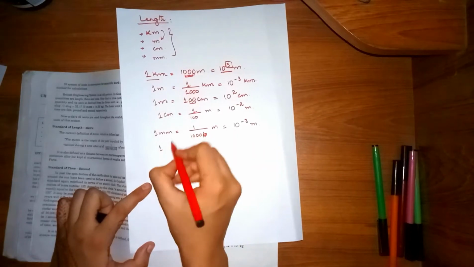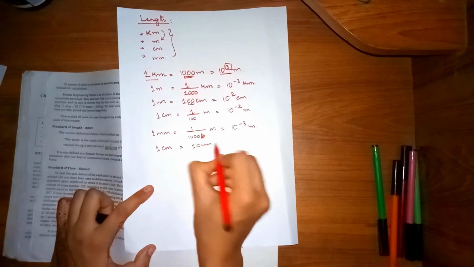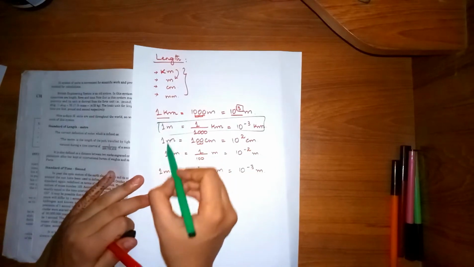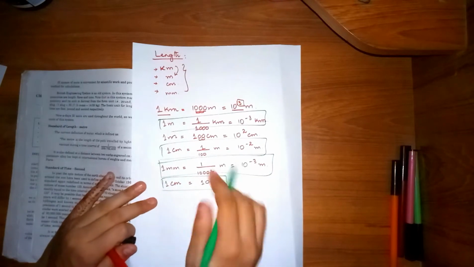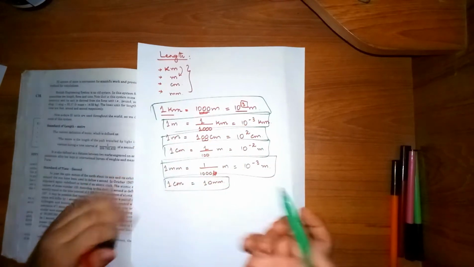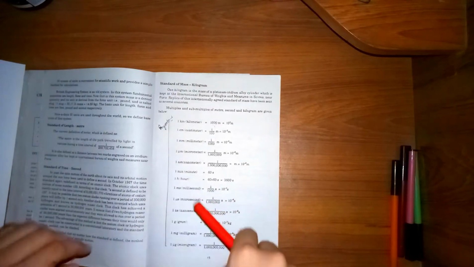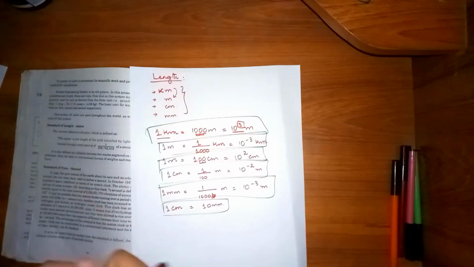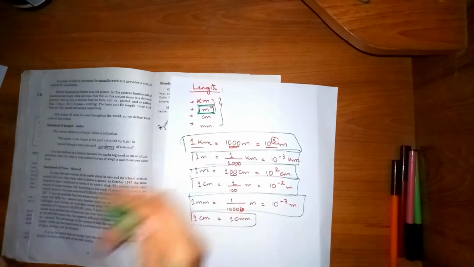And 1 centimeter is equal to 10 millimeter. So these are a few basic conversions that you need to remember always, as they will be really helpful for doing the future numericals. All of these things are given on page number 15, so if you want to revise or memorize them, you can do it from this page. But make sure the standard unit of length, the SI unit of length, is meter.